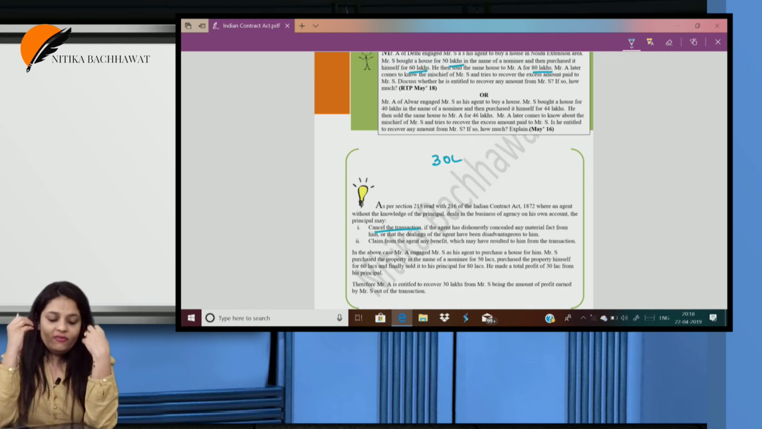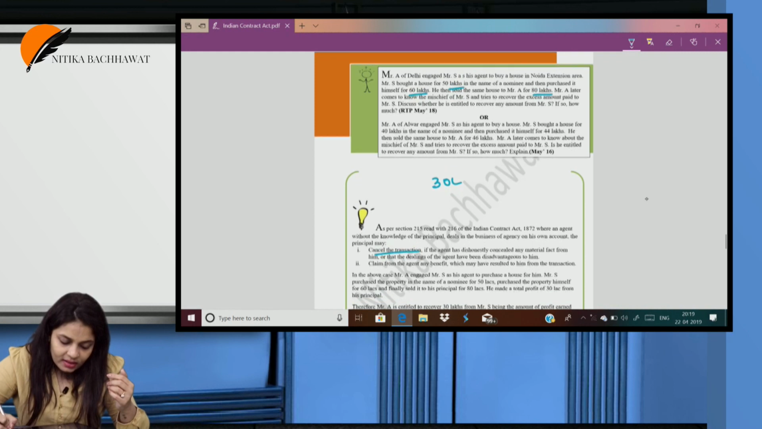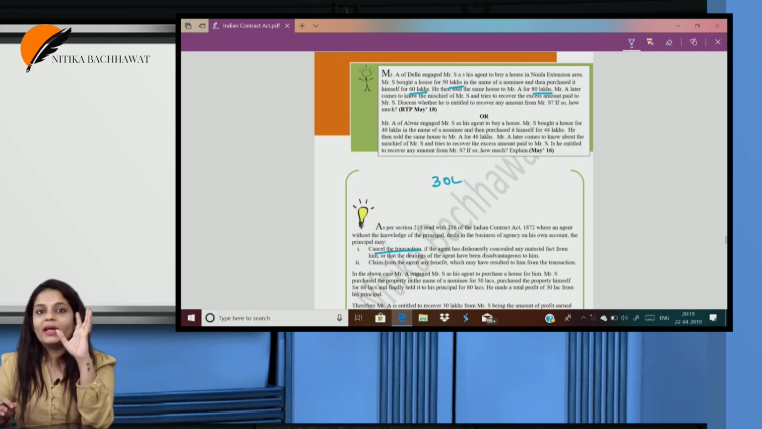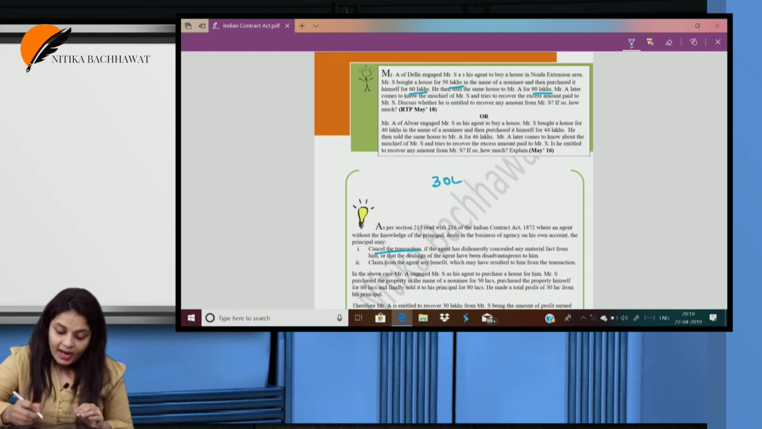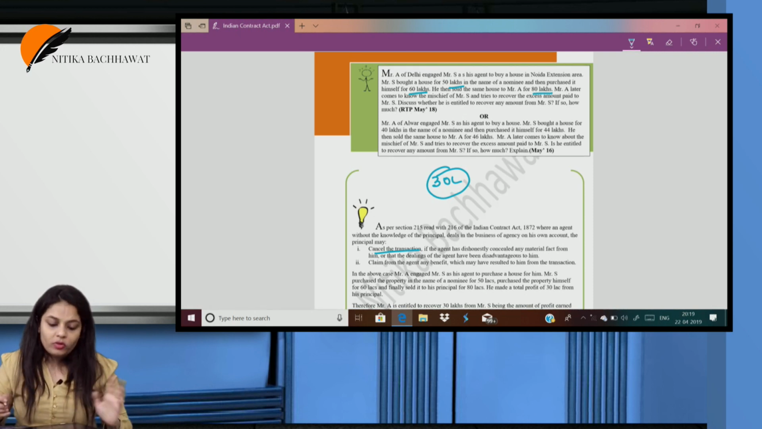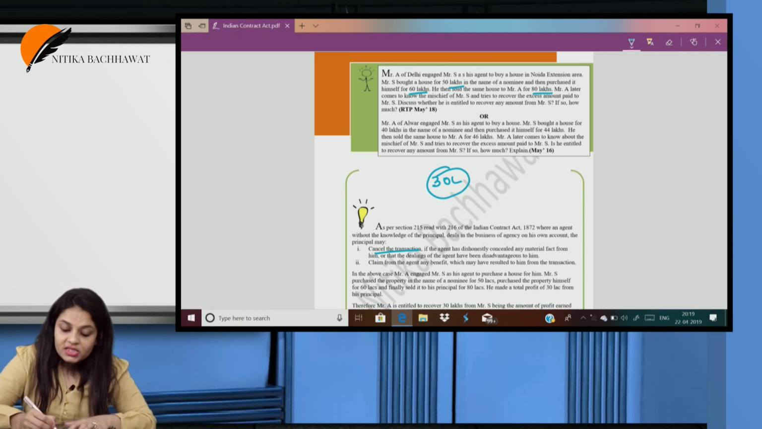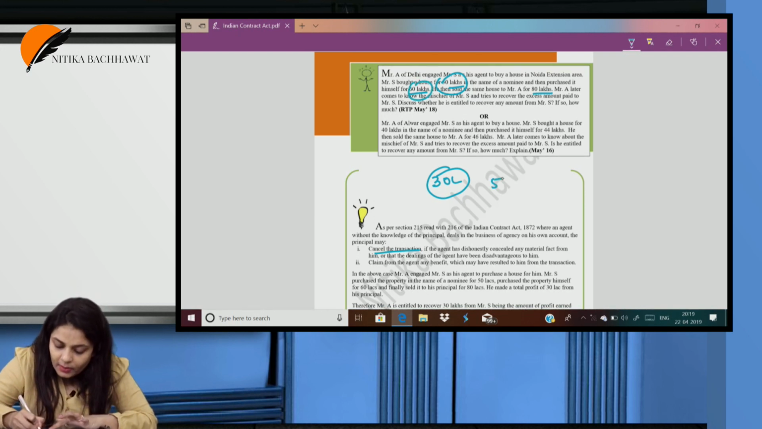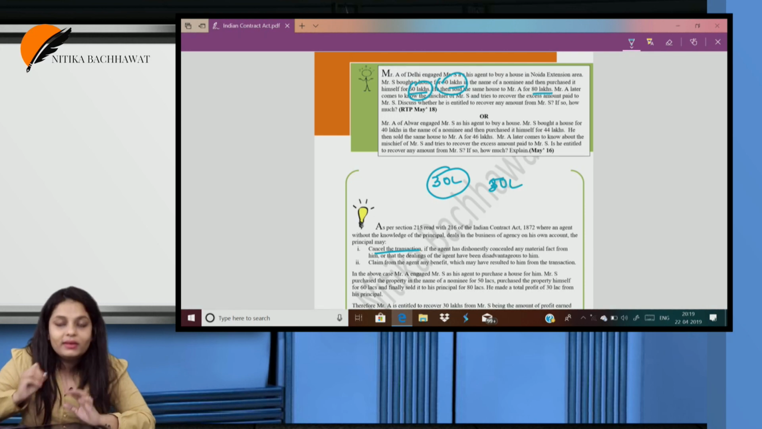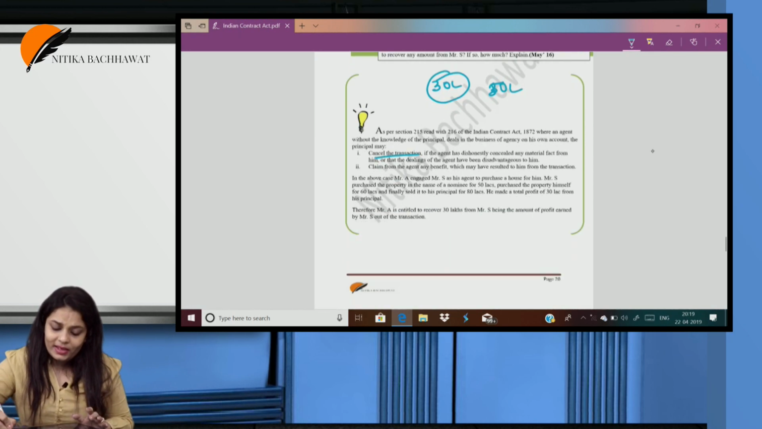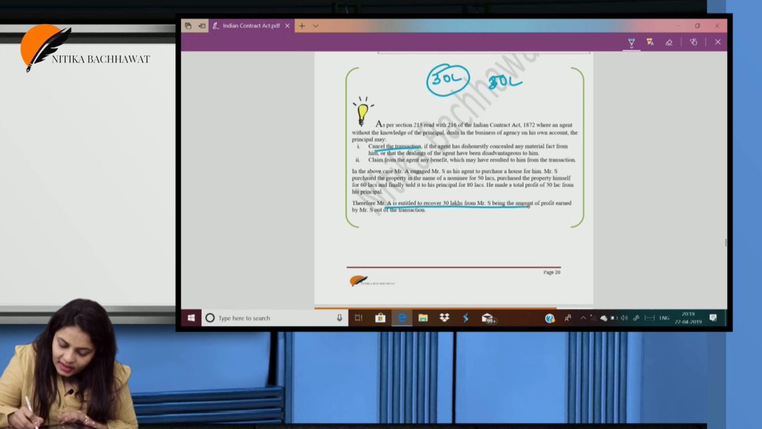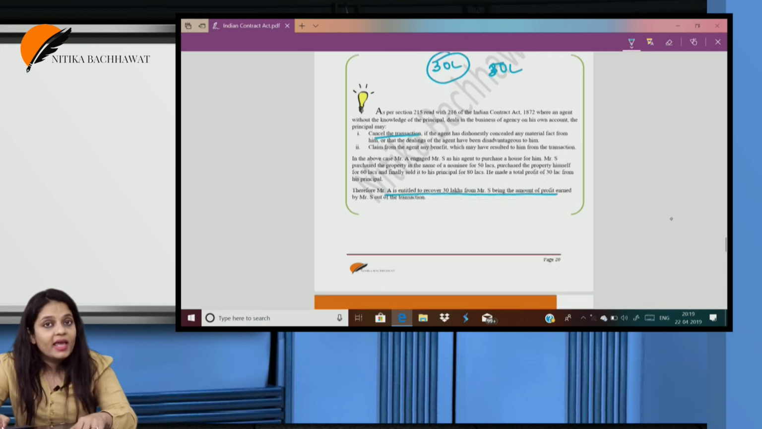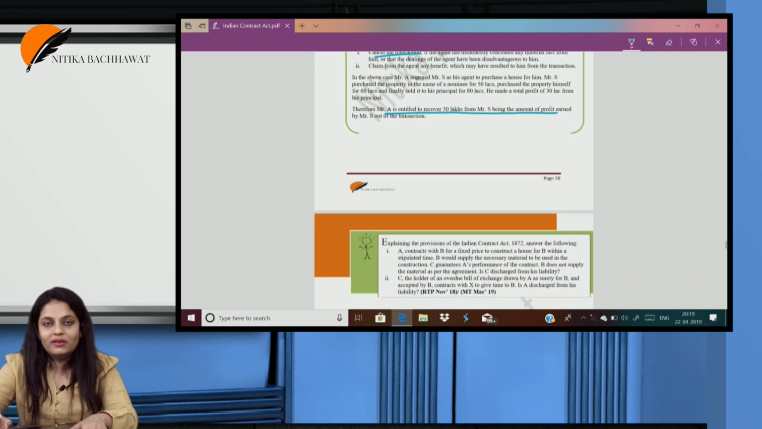So here, if he wants, he can cancel. If Mr. A wants, he can cancel the contract, and apart from that he can also recover 30. Ma'am, how 30? 20? No. First he purchased in the name of a nominee for 50 lakh and then sold it to himself for 60 and then sold it. So total profit is how much he is making? He is making 30 lakh profit. So that 30 lakh he can recover. So Mr. A is entitled to recover 30 lakhs from Mr. S, being the profit that Mr. S has earned from Mr. A.